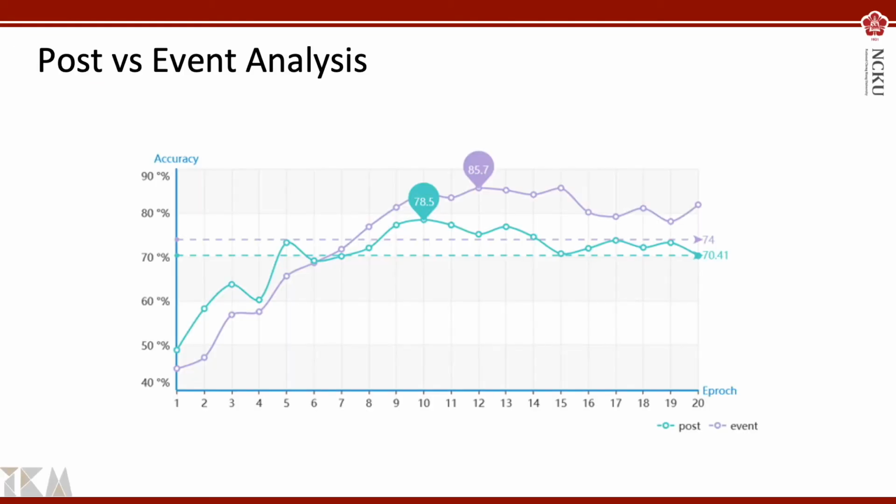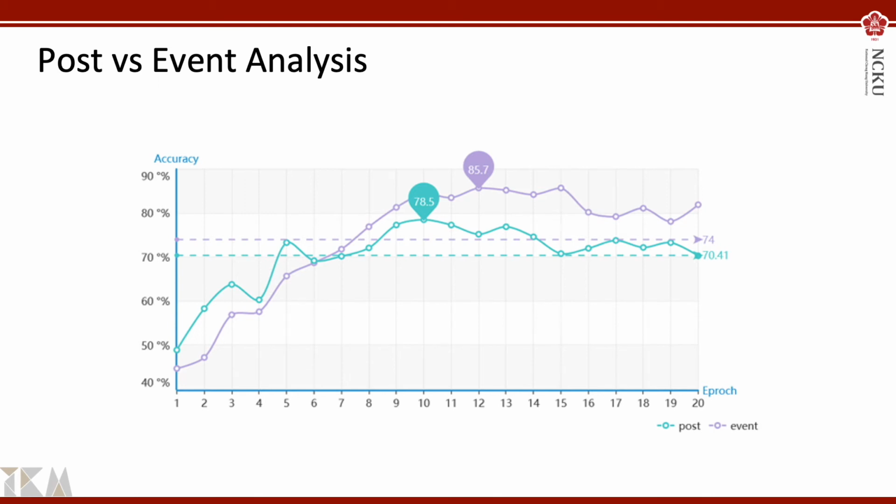First, we suggest that rumor detection based on an event is more credible than rumor detection based on a post. To prove this point, we conducted an experiment in which two models with identical structures and parameters were used to detect rumors in two different datasets.